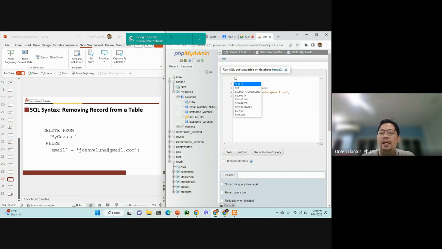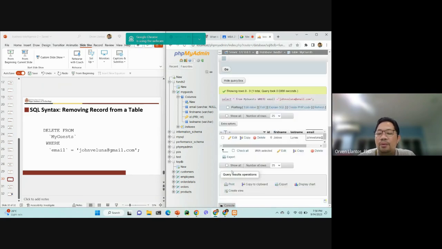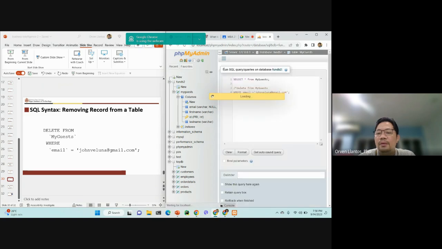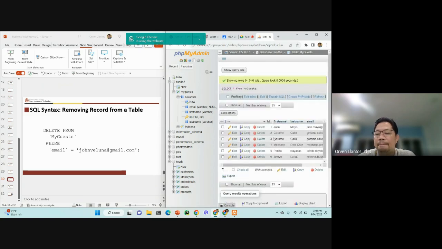So say select all from my guest. When you click go, it will display 6 rows. It tells you that it returns 6 rows in total. And the ID of Joe Love is actually 6. Now, what if we're not interested to remove Joe Love, but instead we wanted to delete Mishan de la Cruz?